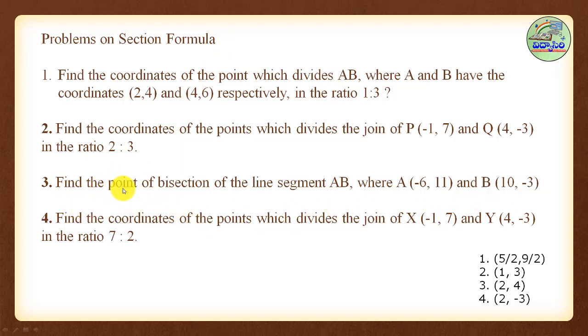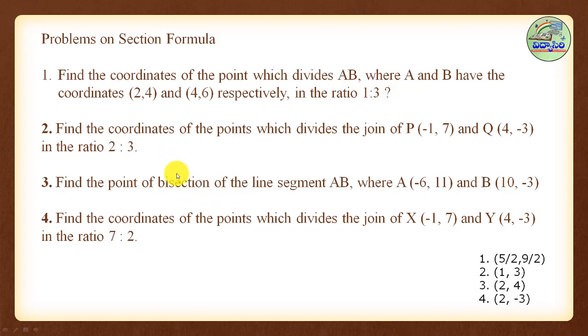Find the points of trisection of the line segment AB. A (-6, 11), B (10, -3). So before starting this problem, what is the point of trisection? Without a ratio, how can we apply the section formula? Here, points of trisection means the points which divide in the ratio 1:2 and 2:1. So you take two cases.